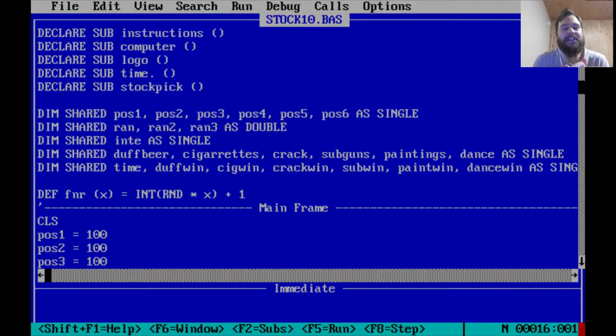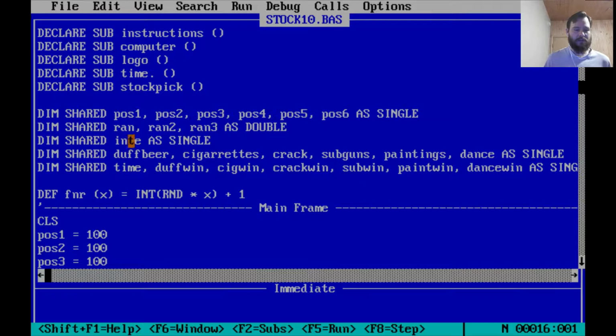My computer science teacher promised us that there were going to be these magic things called arrays that he was going to teach us in the beginning weeks of December that year. And this being October, I didn't know what arrays were, but clearly arrays would have helped this program immensely. Okay, dim shared ran 2, ran 3 as double. I'm going to guess those are 3 random numbers.